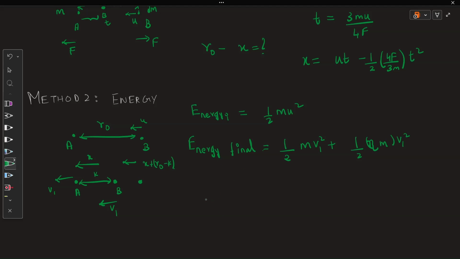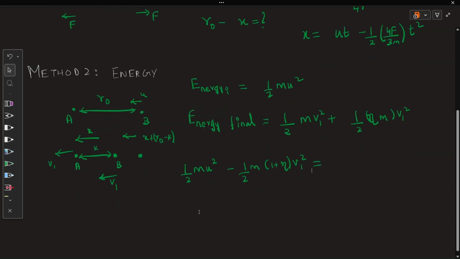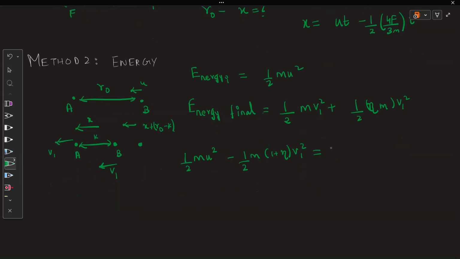Now the difference in energy is nothing but the work done, correct? So half m u square minus half m into 1 plus eta, v1 square, is nothing but the work done. What is the work done? The work done by the force F. So F does work on A, which moves a distance x in the same direction. And here it's negative work in the case of B. So F times x minus F times x plus R naught minus K.